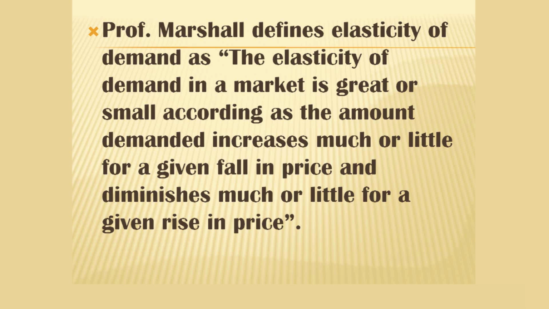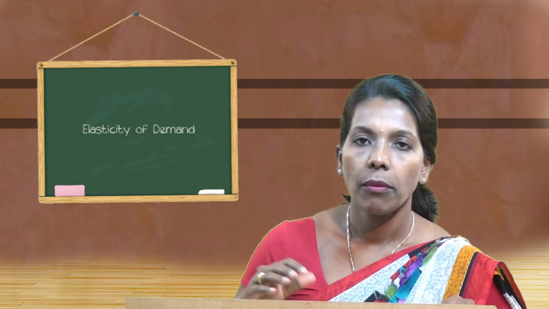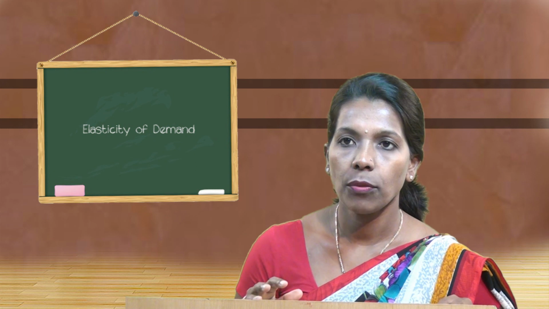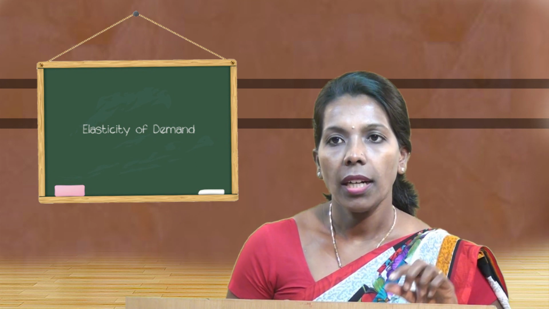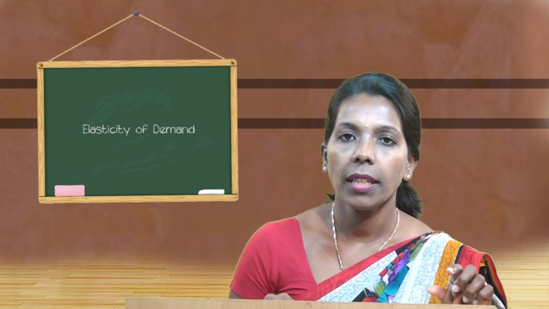According to Professor Alfred Marshall, the elasticity of demand in a market is great or small according as the amount demanded increases much or little for a given fall in price, and diminishes much or little for a given rise in price. Here Marshall states the degree of response given by demand when there is a change in price. Therefore, we can say that elasticity of demand is the response of the quantity demanded when there is a change in price.